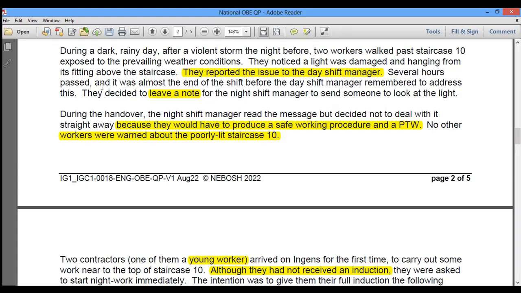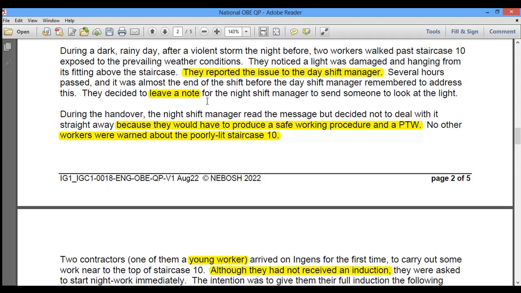Several hours passed and it was almost the end of the shift before the day shift manager remembered to address this. So here we have two failures. The first thing is the workers reported the situation, but the management failed to record the current issue. The second management failure is the day shift manager didn't remember to address the unsafe condition in the workplace. So the day shift manager failed to resolve the current unsafe condition. So this is the second management failure.